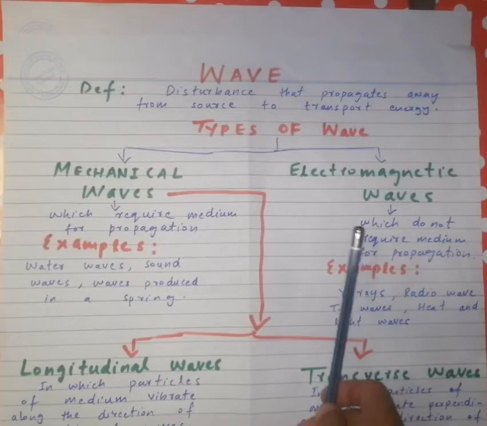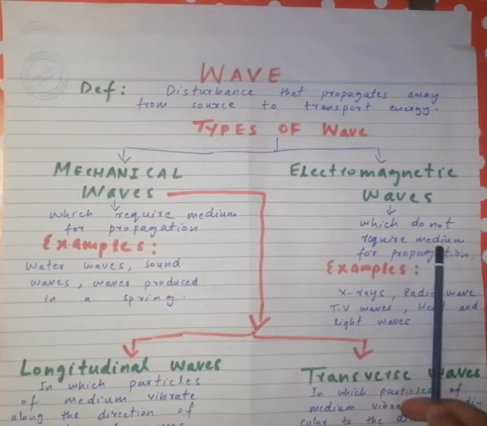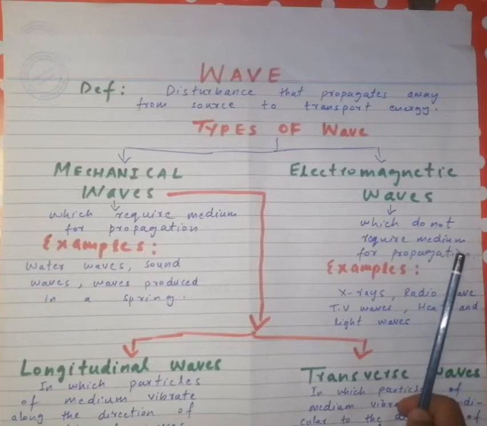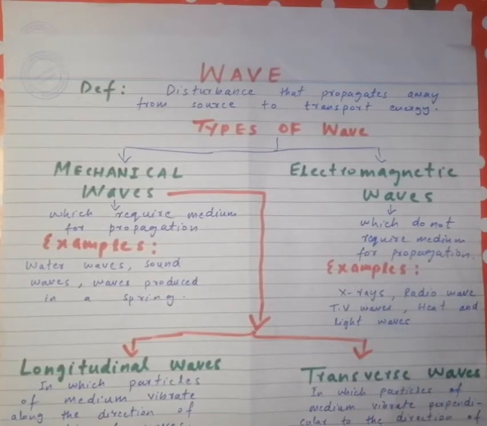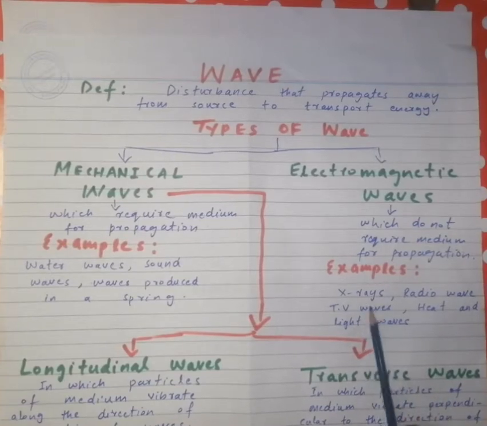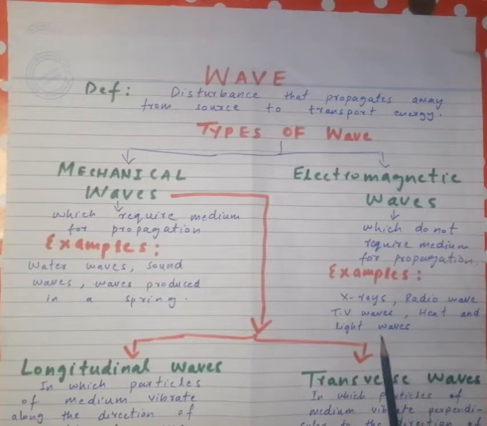Now we move to electromagnetic waves. Electromagnetic waves are the waves which do not require any medium for their propagation. Examples of electromagnetic waves are X-rays, radio waves, television waves, heat and light waves.